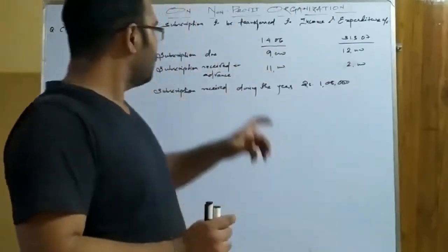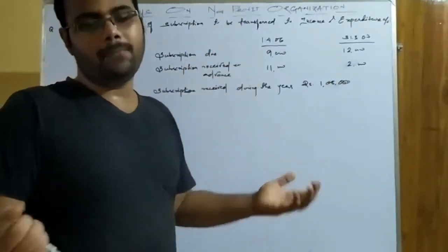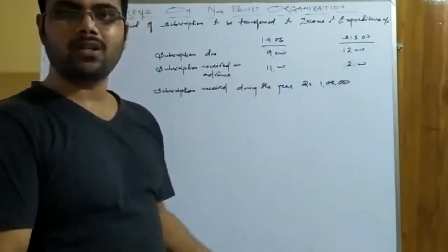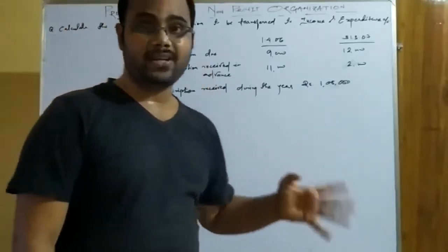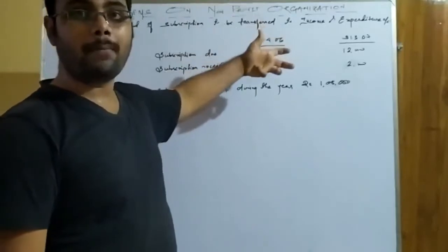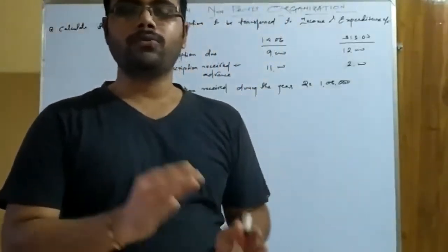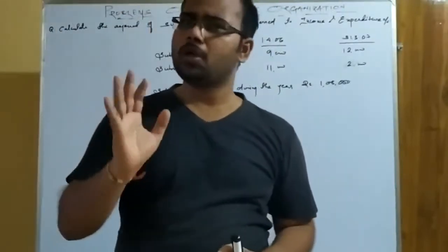So the nature will be different, but the treatment will be same. Nature is different because one is expense and one is income, but the treatment will be the same. We are just making a calculation to transfer the particular amount to the income and expenditure account. Okay, now moving on to the second point, how will you treat this?